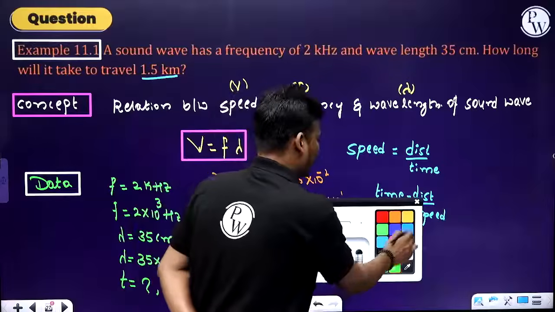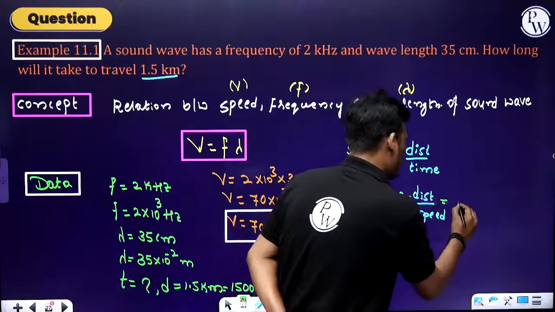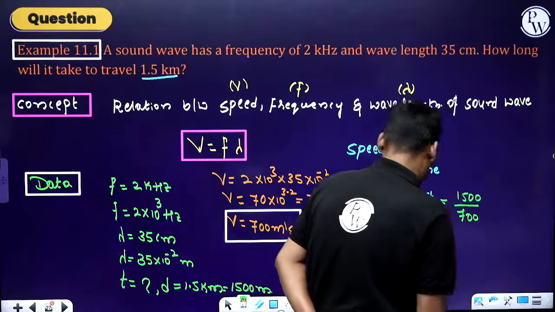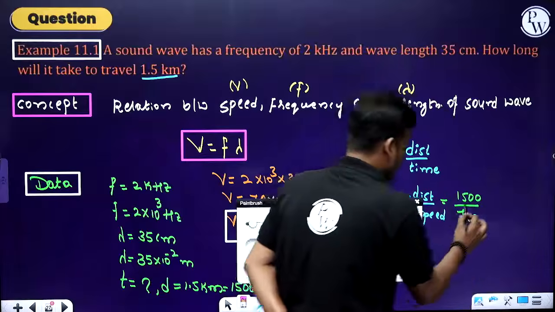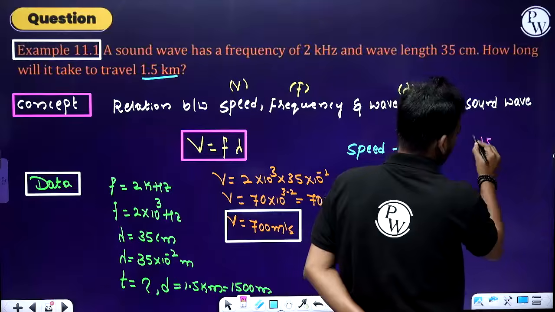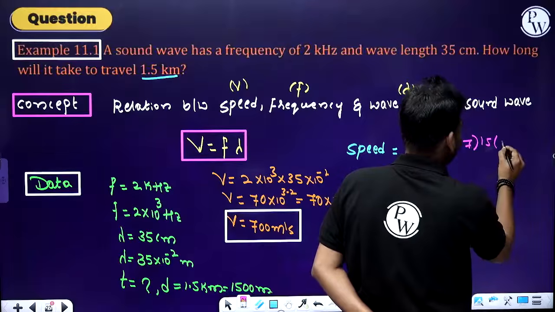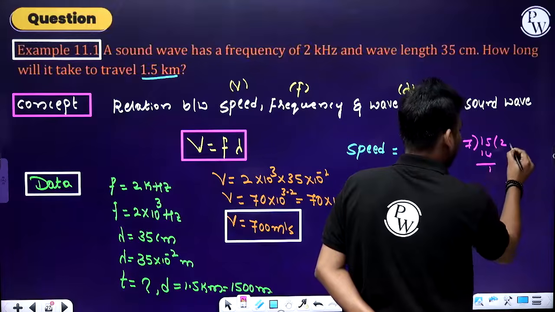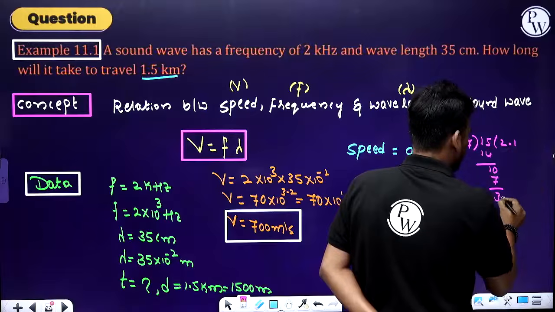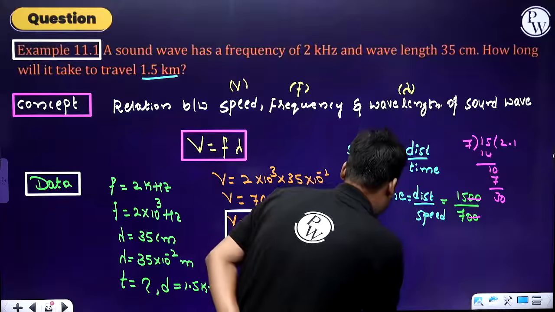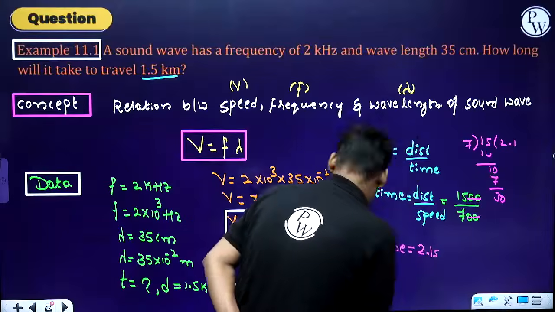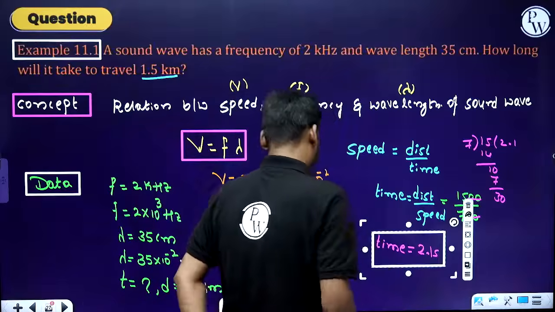And here directly you can substitute the values. Distance is 1500 meter divided by 700, okay. So here you can see the zeros get cancelled, so 15 divided by 7, and so on. So directly you can write time, it is 2.1 second, okay, 2.1 second, right?